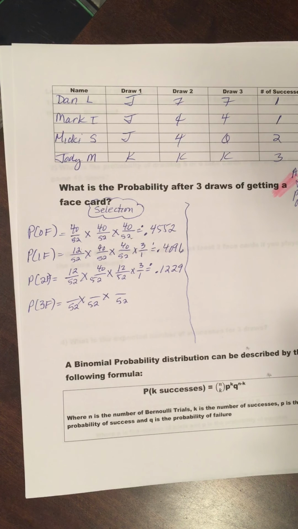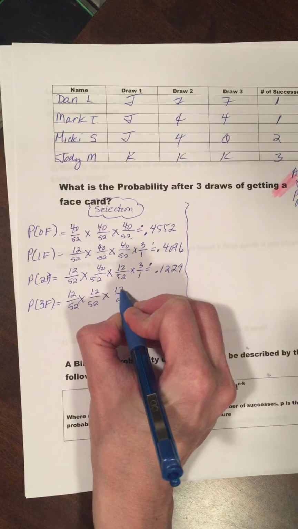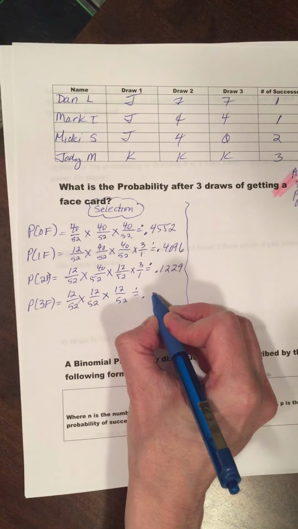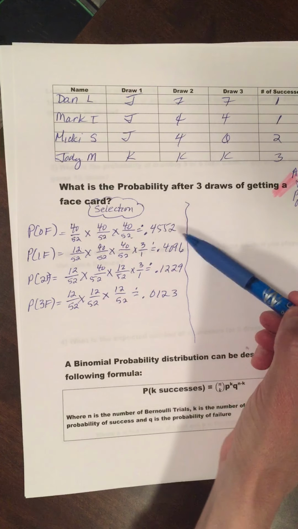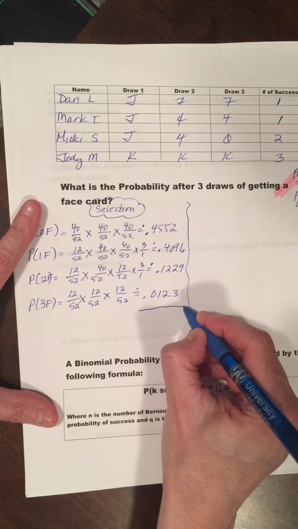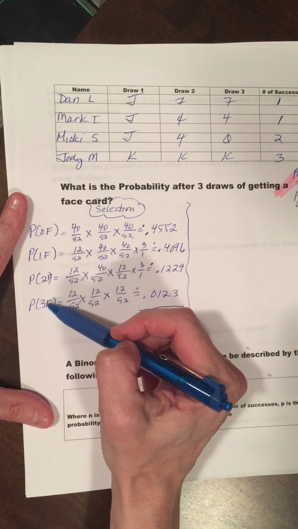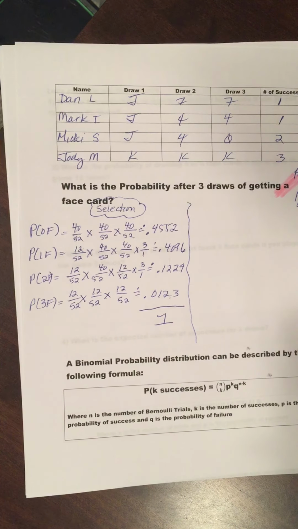Now, the pretend situation of the Jody Martell situation of face card, face card, face card, let me just tell you, the math on that is about 1%. Okay? Now, neat. Very, very neat. And if I add these 4 options, because these are all of the outcomes, these 4 probabilities better add up to a beautiful 1 or 100%.